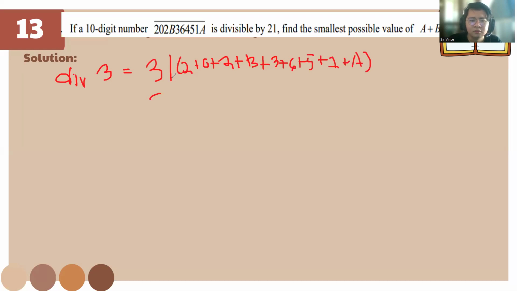So this one means divisibility, okay? So we have here 23 plus a plus b, okay?